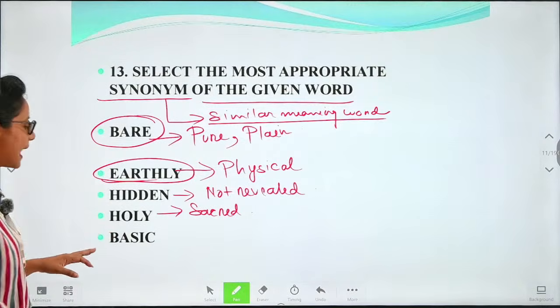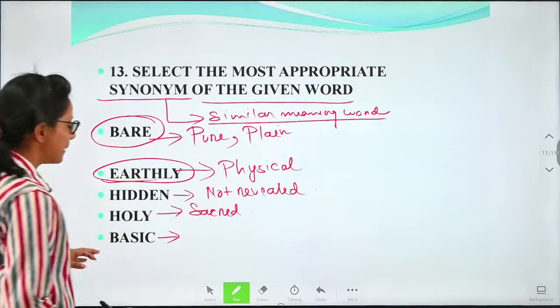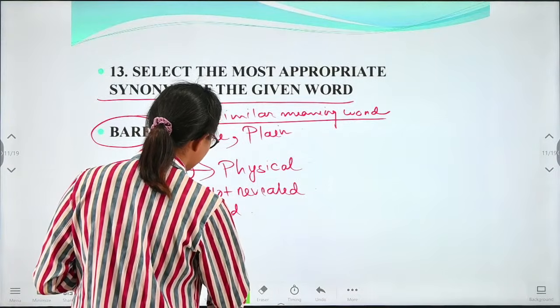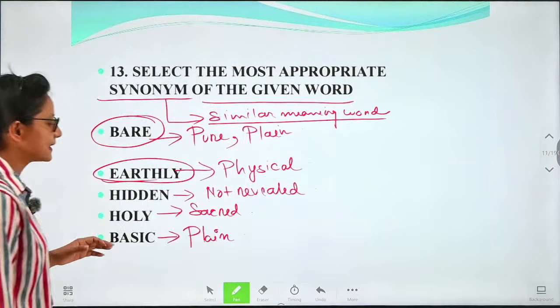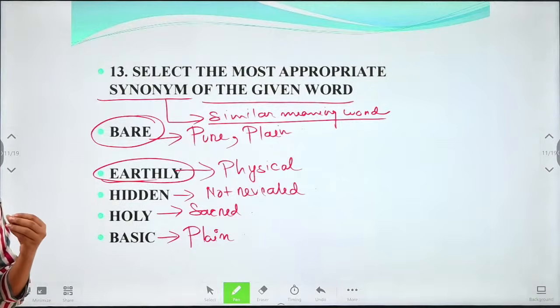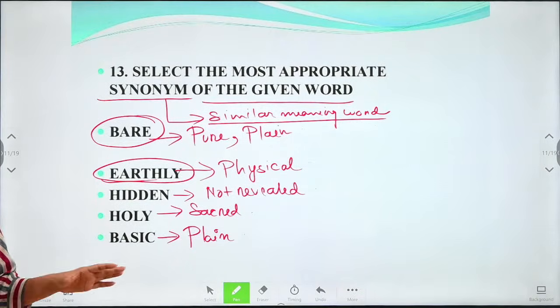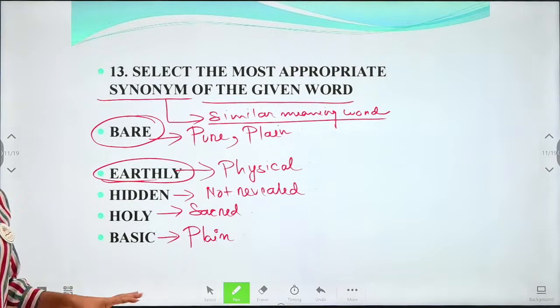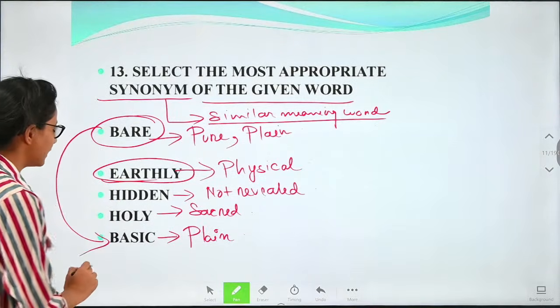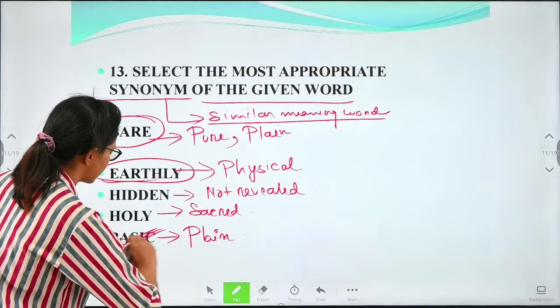And basic is what? Basic means it's plain. Basic is plain. Okay, plain means without any mixture, totally undressed, uncovered. Okay, that is basic. So we can say that it has the similar meaning word with basic. So basic is the correct answer.